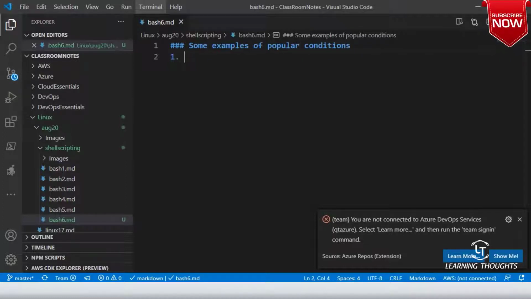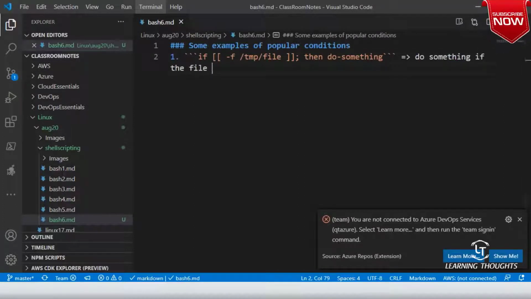So, let me write it like this: if -f /tmp/file, then do something. What is this equivalent to? Writing this is equivalent to telling it: do something if the file /tmp/file exists.